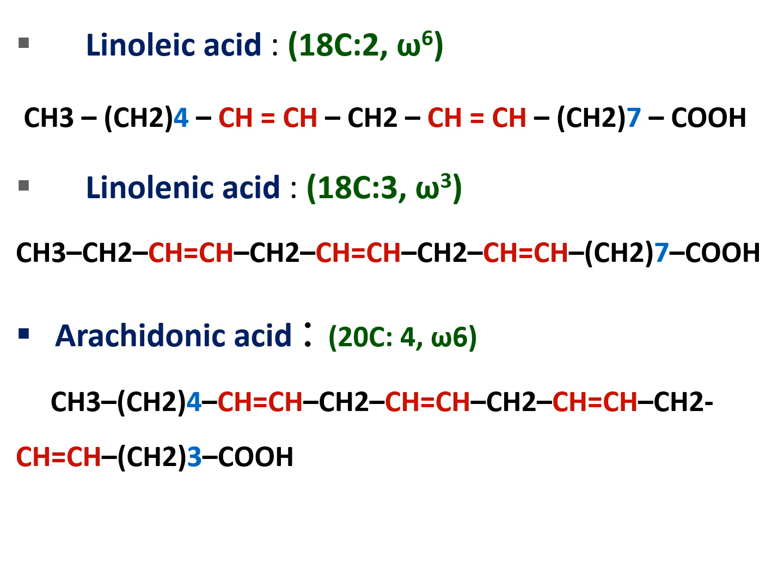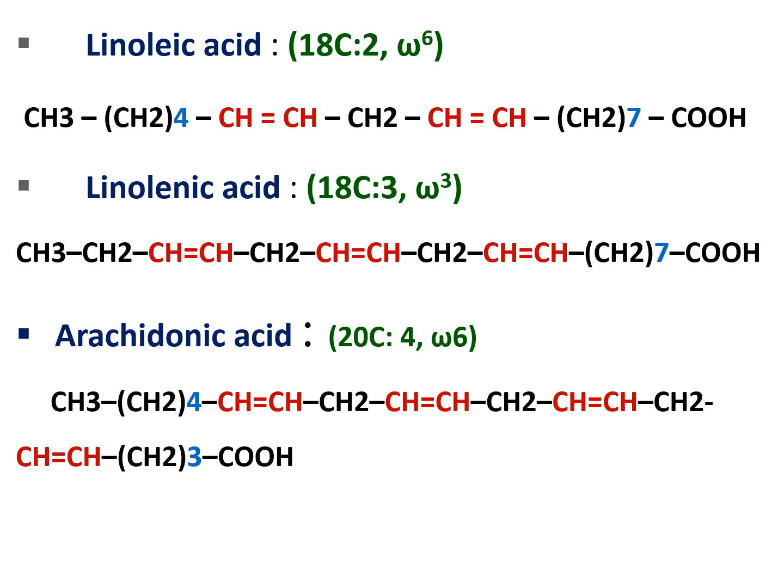Linolenic contains 18 carbons. They have three double bonds, the first one at omega 3. This is omega 1, omega 2, and this is omega 3. So the first double bond is at omega 3, but the linolenic contains three double bonds. The arachidonic acid contains four double bonds. The first one is at omega 6. So this is omega 1 to 4, we reach omega 5, and this is omega 6. The first double bond is at omega 6.